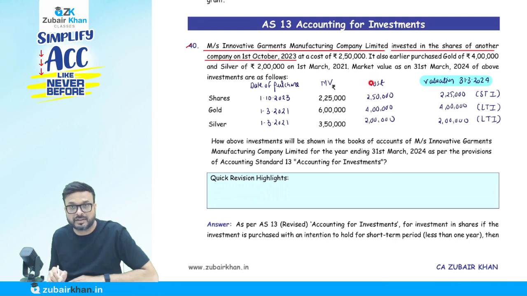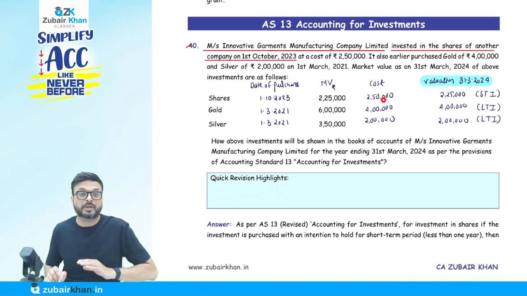I have written this at a cost of rupees how much? 2,50,000. It also earlier purchased gold for rupees 4 lakh, and silver at rupees 2 lakh. These are the costs of shares, gold and silver. We purchased gold on 1st of March 21 and silver on 1st of March 21. So we purchased on these dates. The 1st of October 2023 is the date on which we purchased the shares. These are the dates and these are the prices at which we purchased.